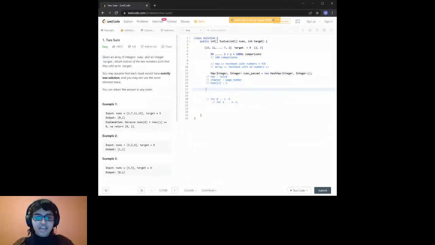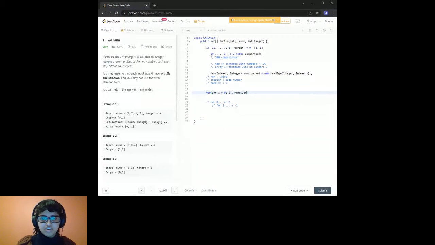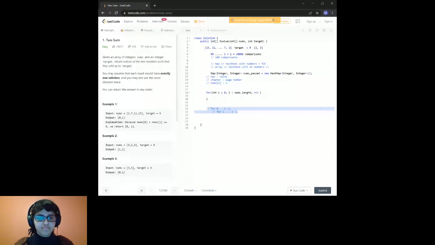And let's go ahead and implement one for loop passing through the array. Okay, so for int i is equal to 0, i is less than nums.length, sorry, and i plus plus. Okay, so we're passing through our array, right? This is what we're doing with this loop here. I'm going to get rid of this brute force method. Okay.